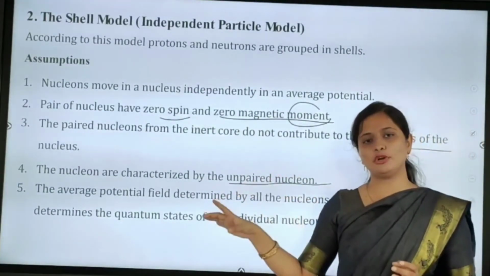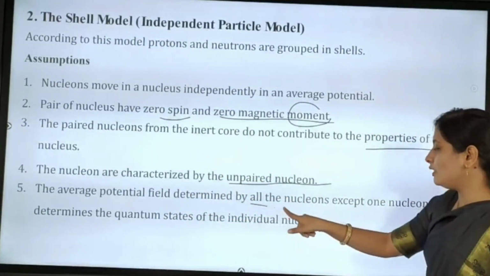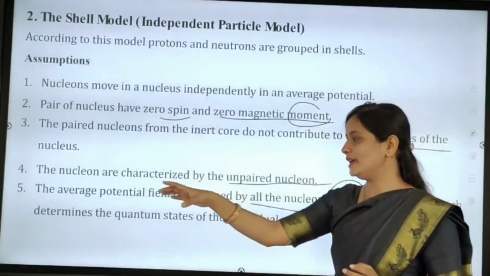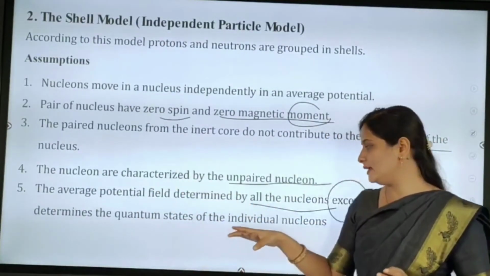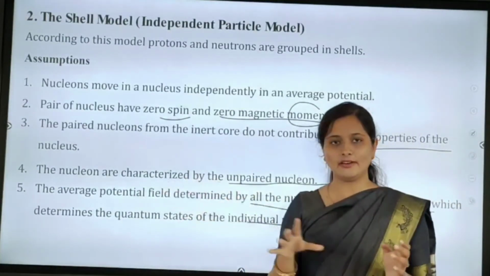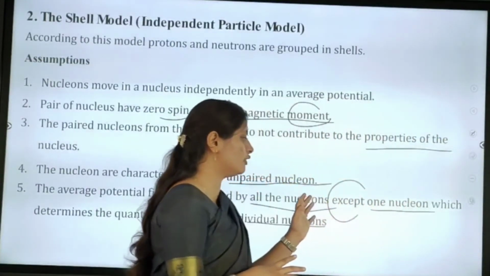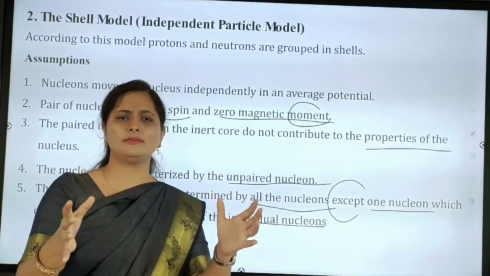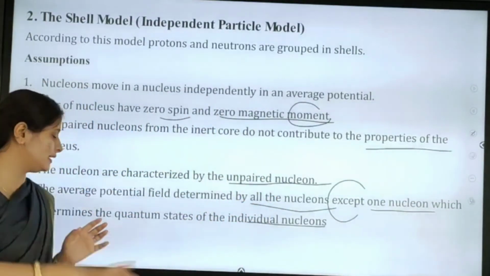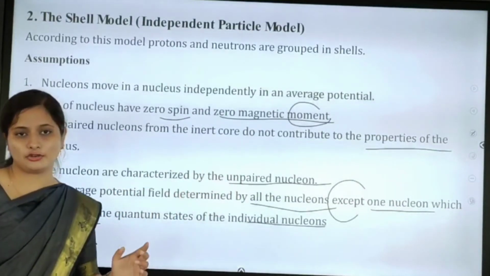One average potential field is determined by all the nucleons except one nucleon, which determines the quantum state of the individual nucleon. So we take the average potential field produced by all nucleons except one, and that determines the quantum state of the individual nucleon.